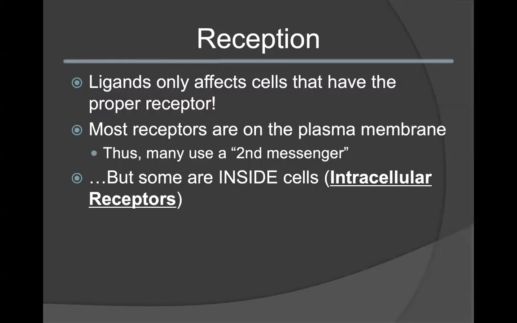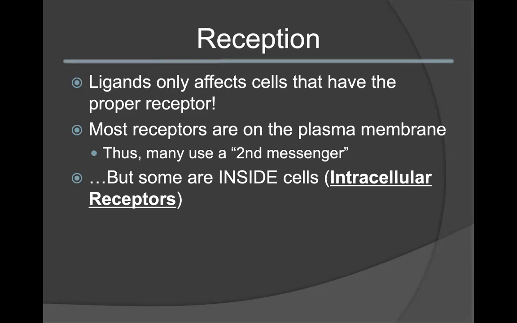When we are dealing with the reception phase, remember that ligands will only affect cells that have the proper receptor. This means that a cell won't be able to respond unless it has and is producing the proper receptor, and that receptor is open to receiving a signal. This is one of the ways in which you can have tissue-specific responses.